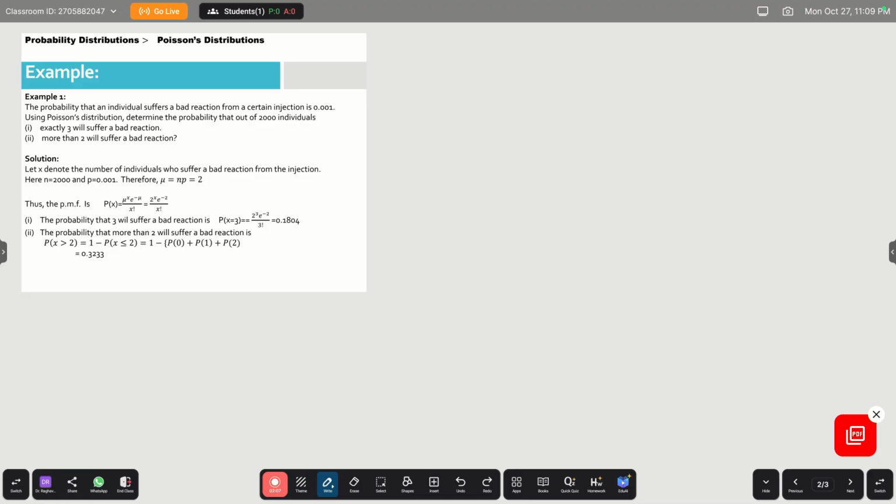The probability that an individual suffers a bad reaction from a certain injection is 0.001. Determine the probability that out of 2000 individuals, exactly 3 will suffer bad reaction, and second question, more than 2 will suffer bad reaction. Here what is x? X is the number of people suffering a bad reaction from that injection.